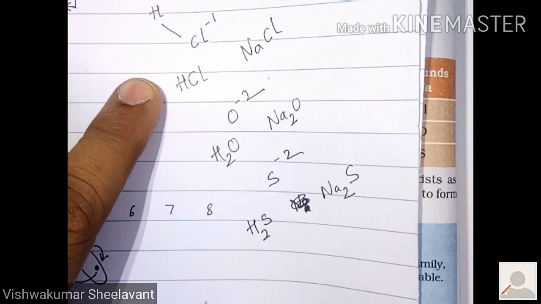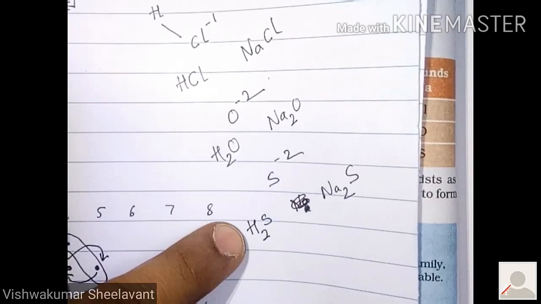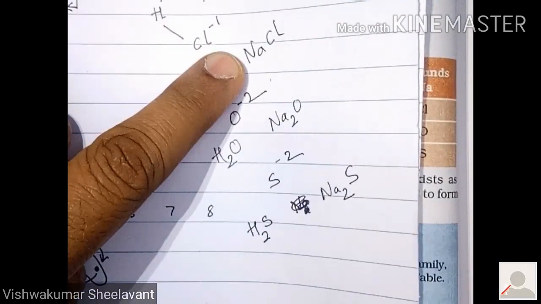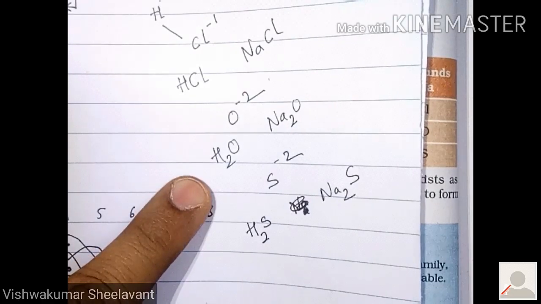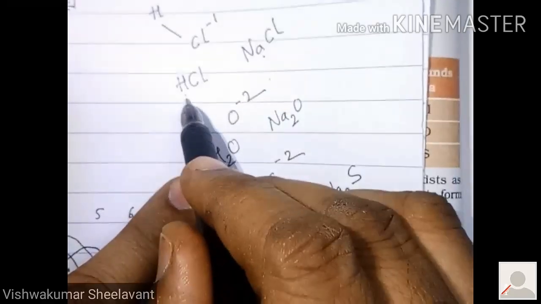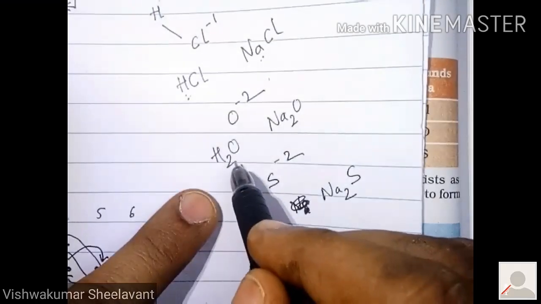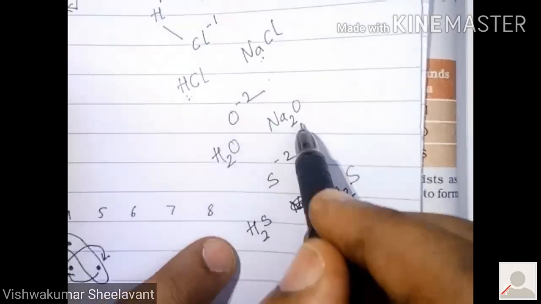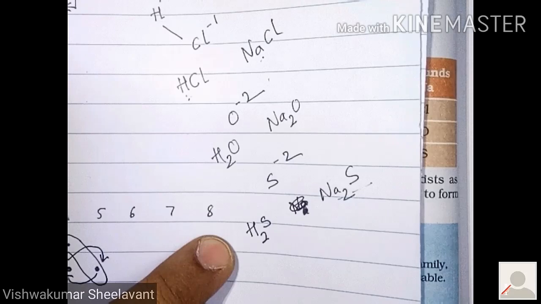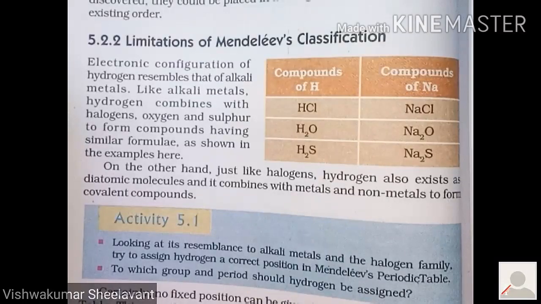Hydrogen is reacting with chlorine, oxygen and sulfur in the same way as sodium is reacting with them, because the chemical formulae formed are the same. If you replace H and Na by R, it would appear RCl, it would also appear RCl. It would appear R2O, it would also appear R2O, similarly R2S and R2S. That is what is given in this table. But there is a problem.